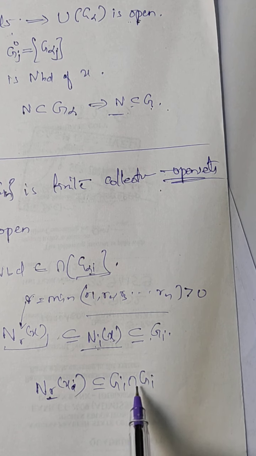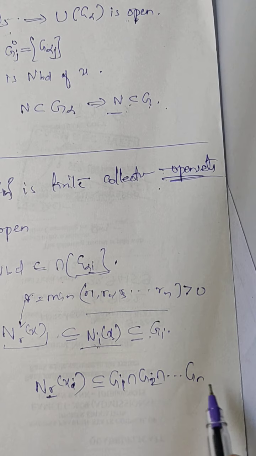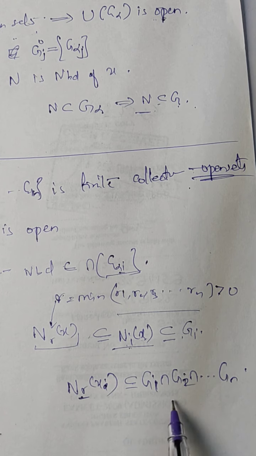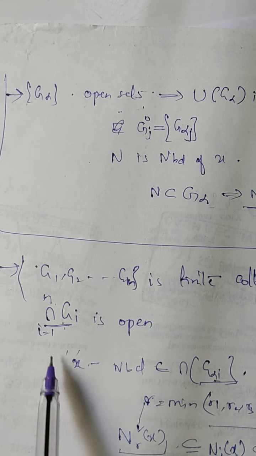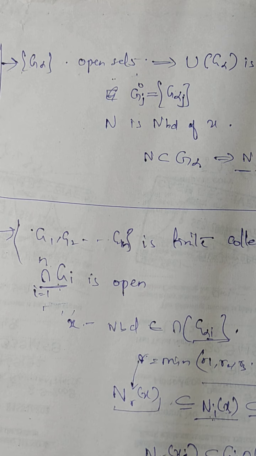You can write G1 intersection G2, and so on, intersection Gn. All right, so this is pretty much you have proved that N_r(x) is an interior point of the intersection of G_i's, and from that we get that every neighbor of x belongs to the intersection of G_i. From there we get that the intersection of G_i is an open set.